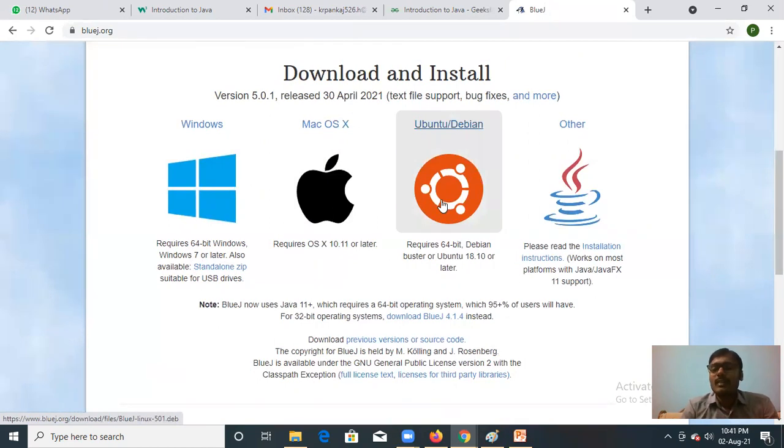Do you know what is Ubuntu? It is a Linux operating system. It is a type of Linux operating system or other operating system. So I have Windows 7, I have Windows 10 in my laptop. So I will click here. You will select the operating system.